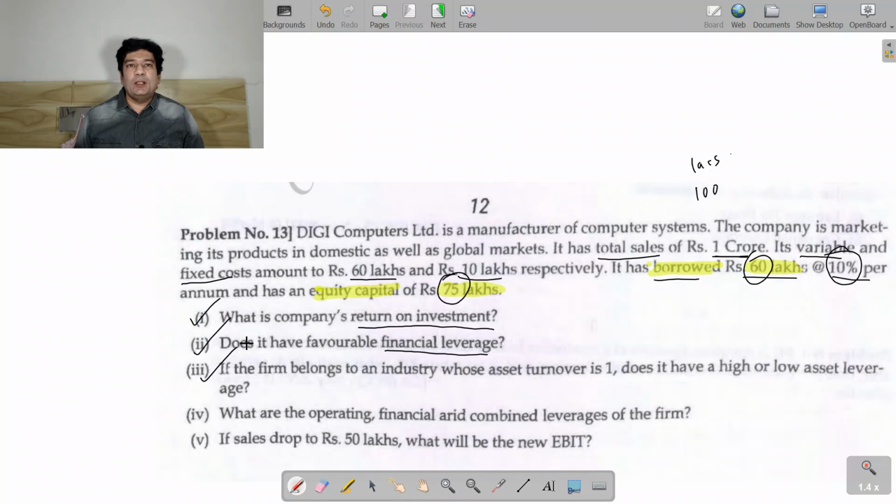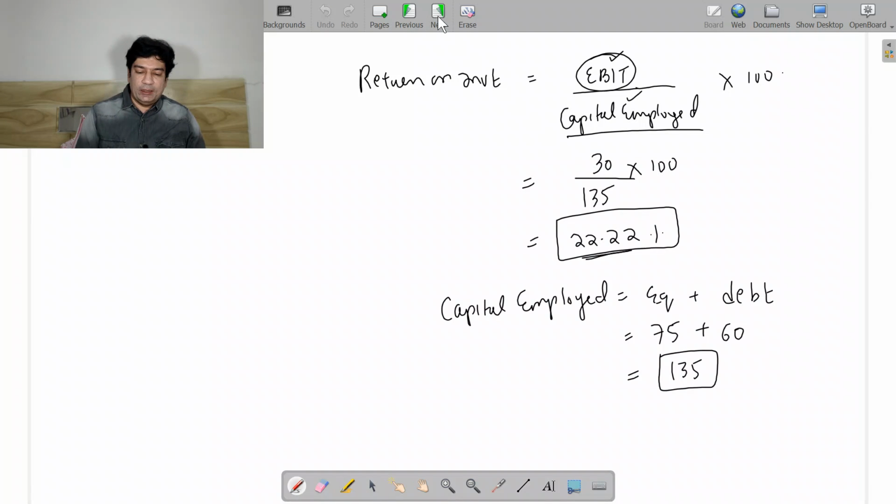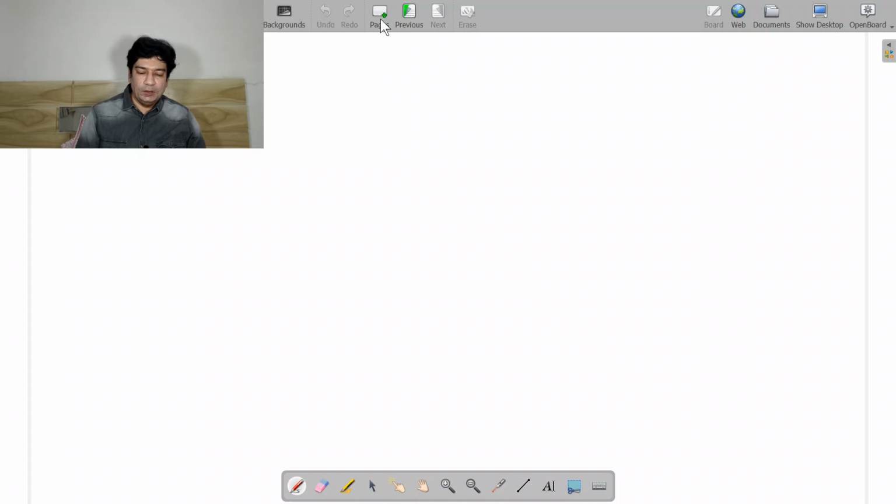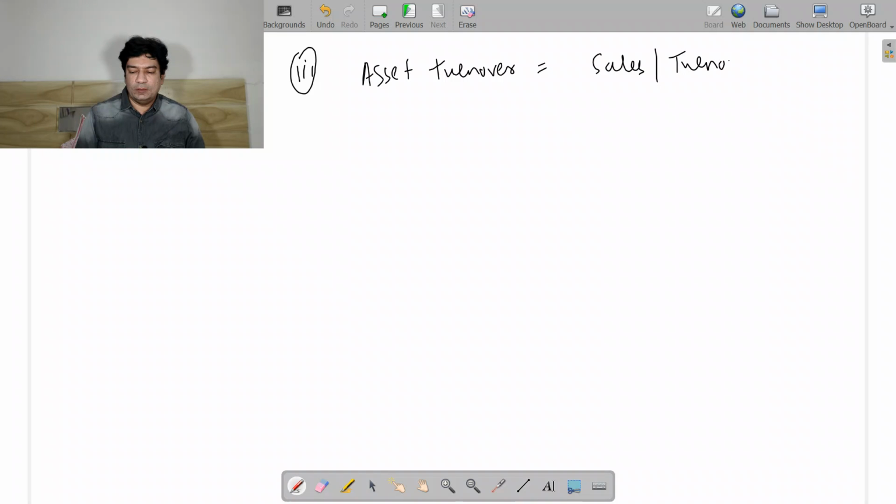Now the third part is, if the firm belongs to an industry whose asset turnover is 1, you have to find the asset turnover of this particular company. We have to find the asset turnover, which is our sales, that is the turnover, divided by the total assets.